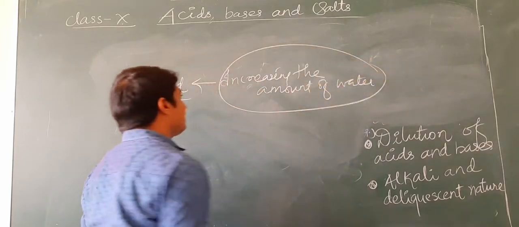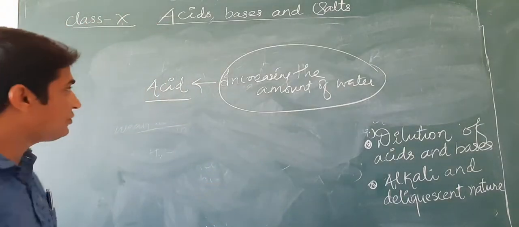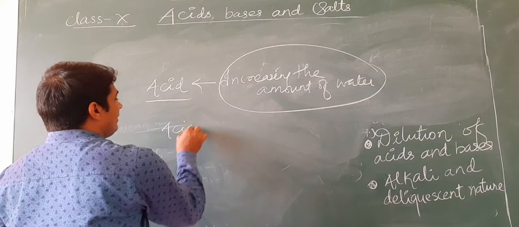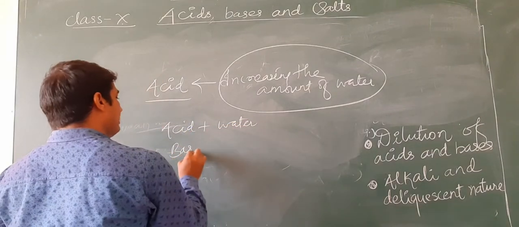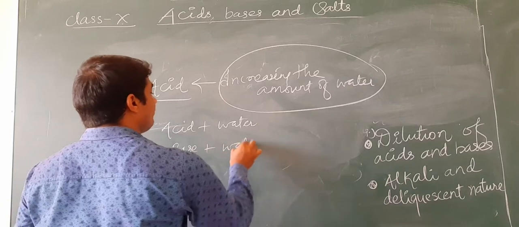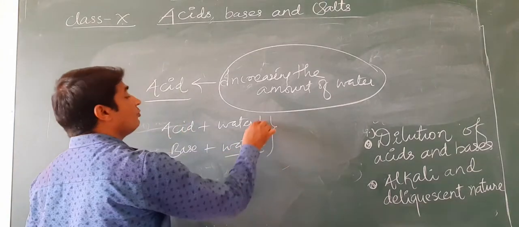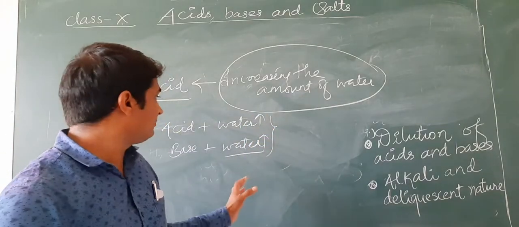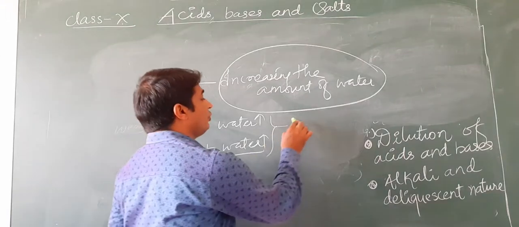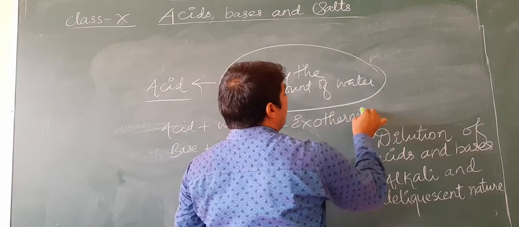This increasing amount of water is known as dilution. Acid plus water or base plus water: if we want to dilute acids and bases, we have to increase the amount of water. This process is known as dilution. And this dilution is a highly exothermic reaction.